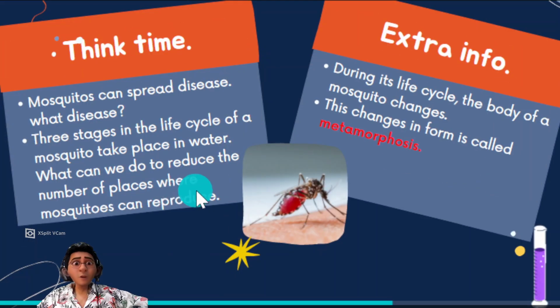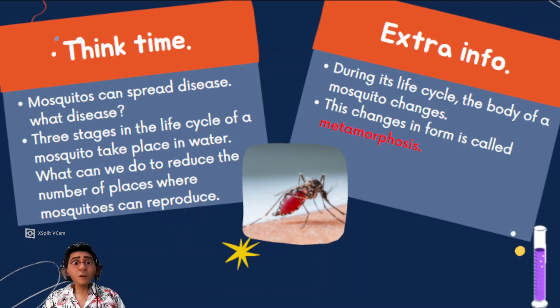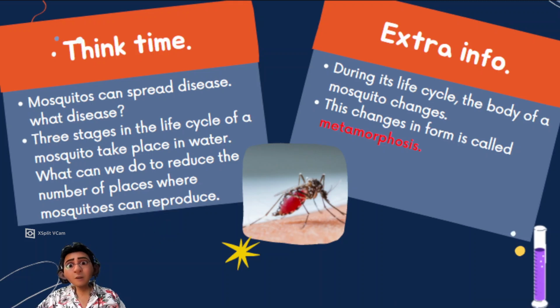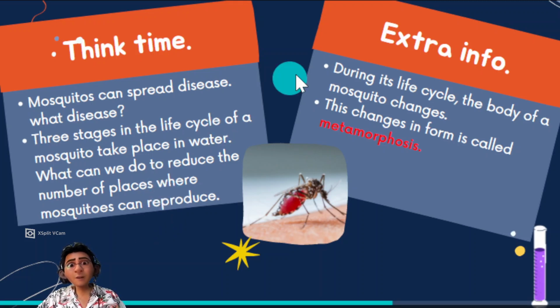What can we do to reduce the number of places where mosquito can reproduce? So because mosquito can spread disease, what can we do to stop mosquito from reproducing more mosquito? Yes, you can see in the internet, you can check that. Maybe you can discuss next time.